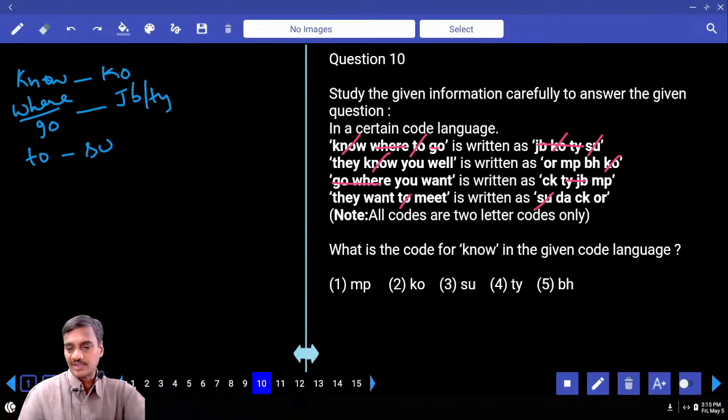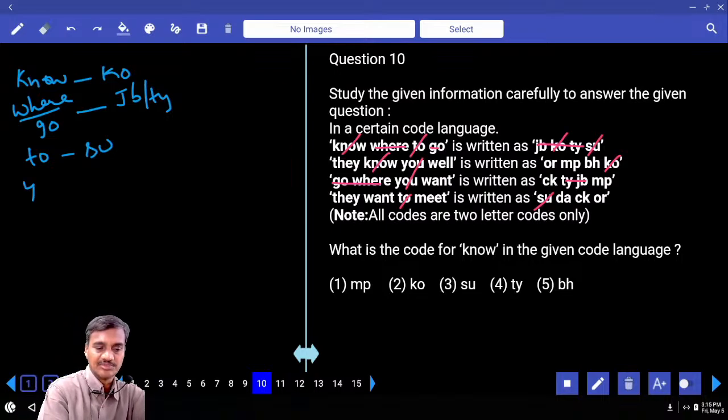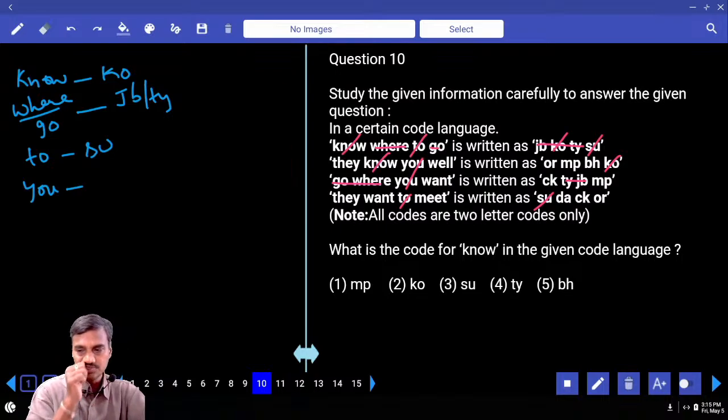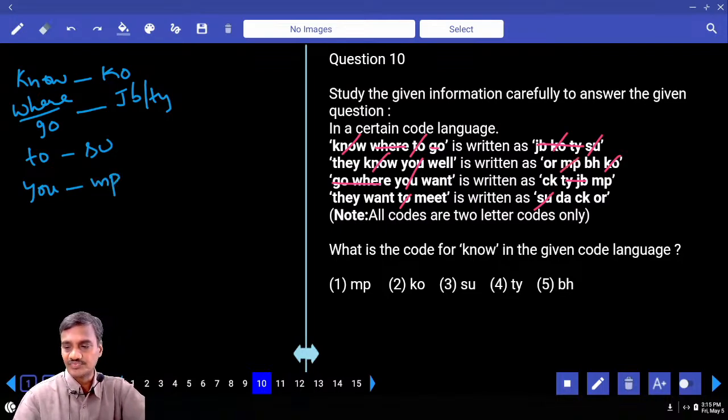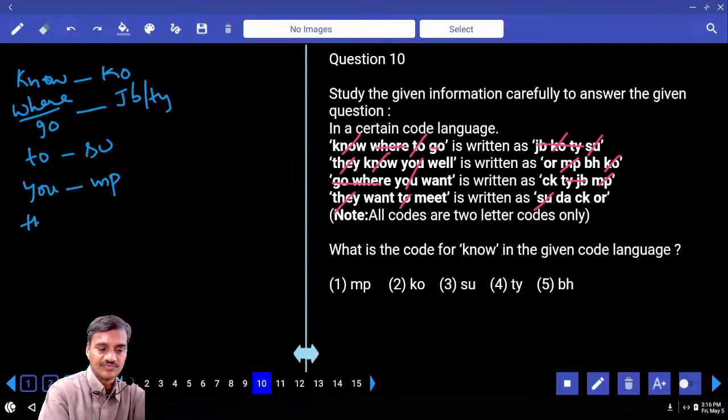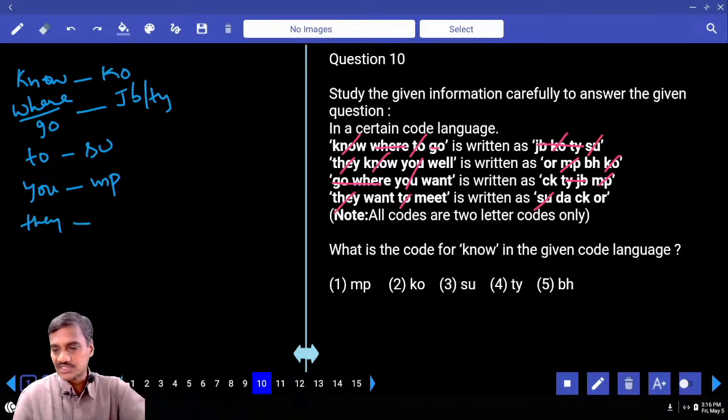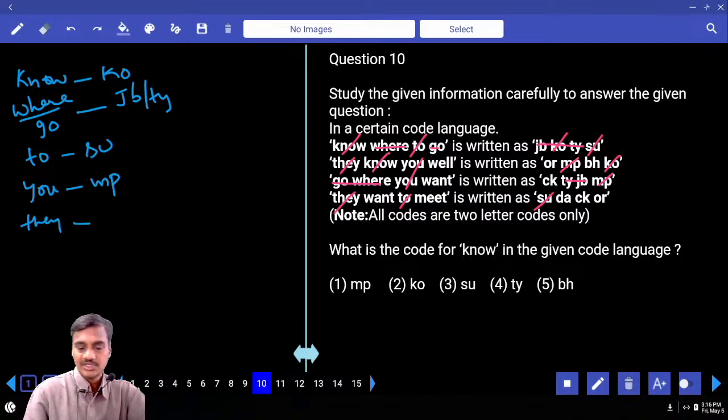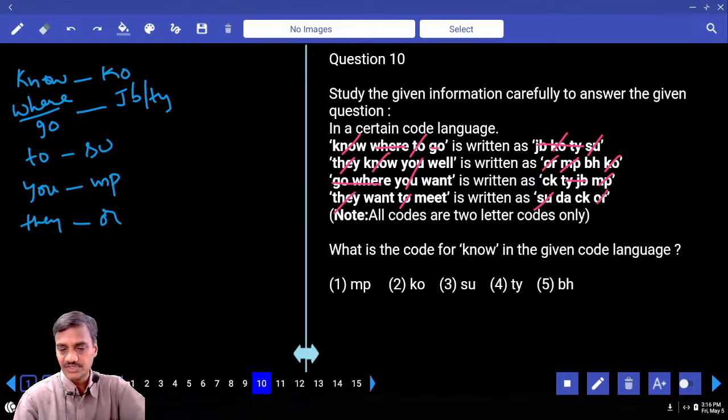Then if you compare the second and the third: they, you, will. Now what is the word that is common here? U is the word that is common between second and third. As U is common, the code that is common is MP. Hence MP is the code for U. Then if you compare 2 and 4, they and will. They is the word that is common between second and 4. And what is the code that is common here? OR, BH. And OR is common. Hence they is OR.